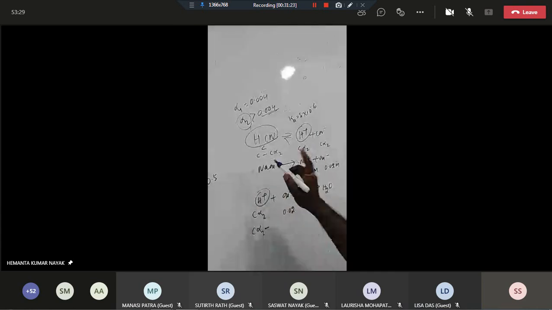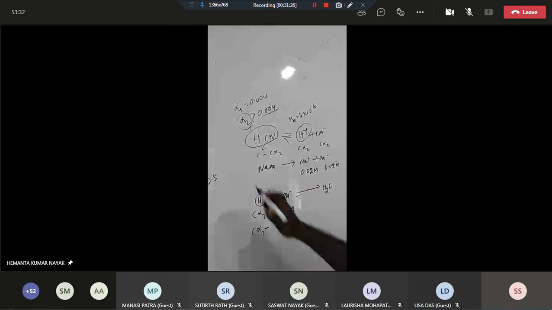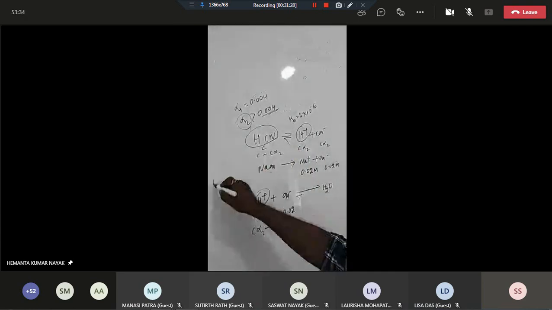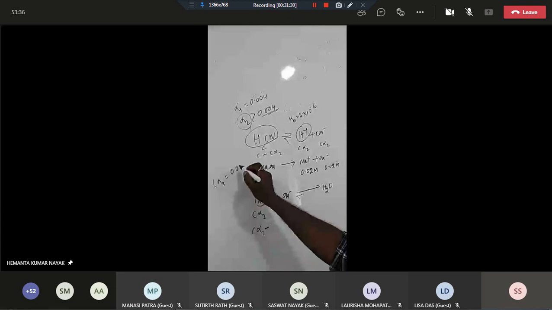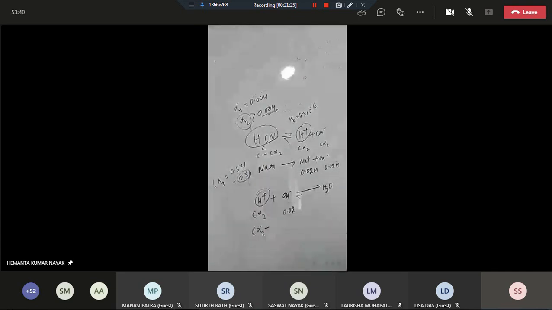So if we assume that alpha 2 is 1, then what is C alpha 2? 0.5 into 1, that is 0.5. Yes or no? So C alpha 2 can be a maximum of 0.5. But we don't know exactly what alpha 2 is.